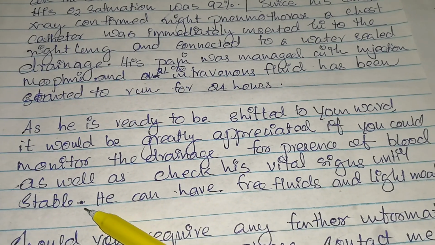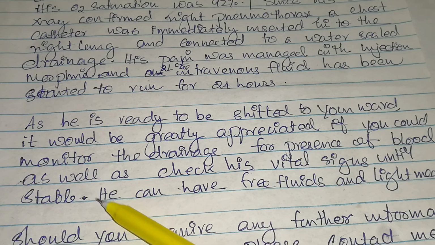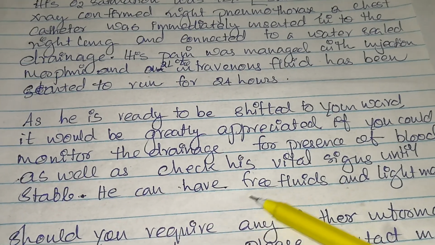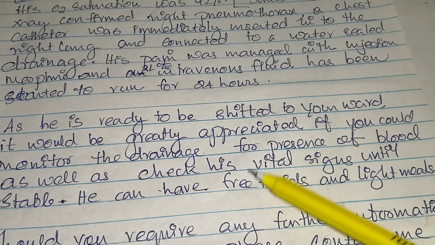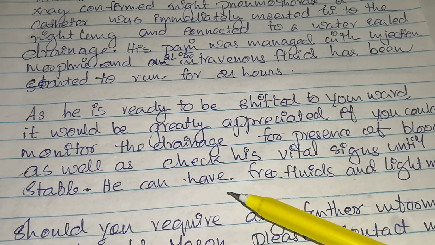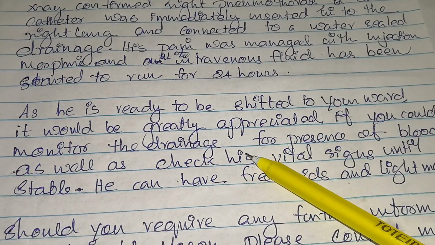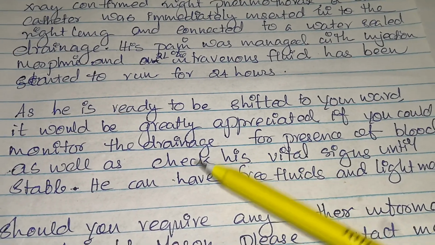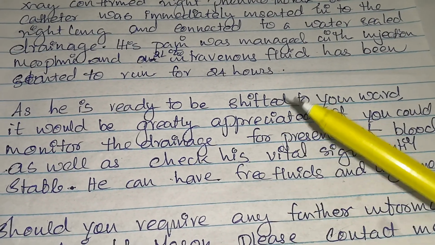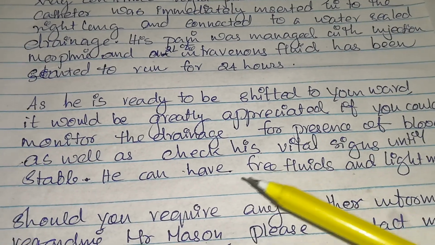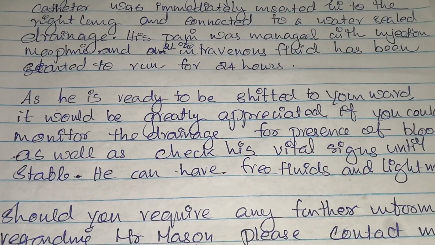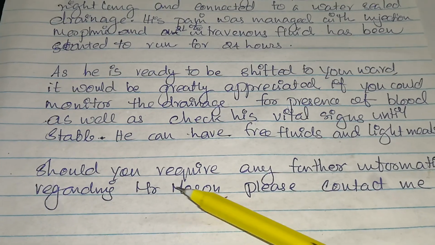Maybe here you can write like, please note, or for your information he can have free fluids and light meals, because we are giving additional information to the reader. So this is the recommendation para. They just need to monitor the drainage for the presence of blood and monitor his vital signs until he becomes stable.